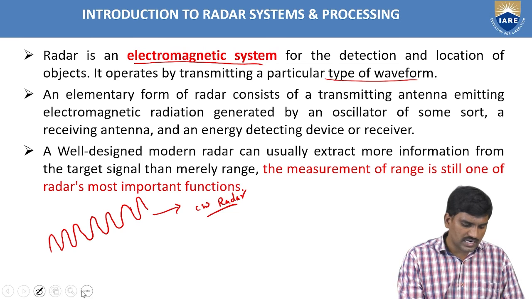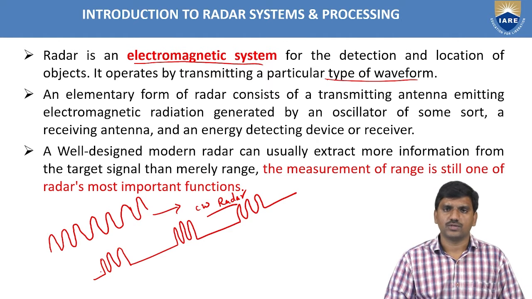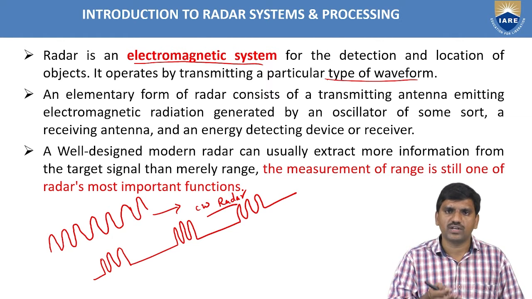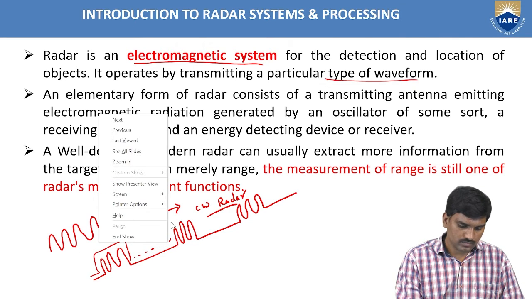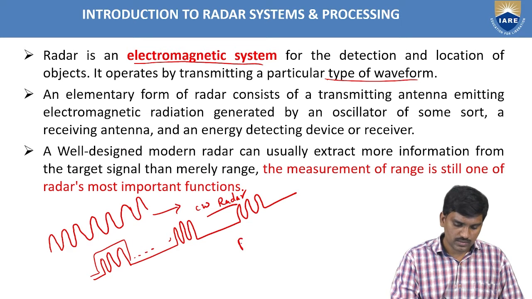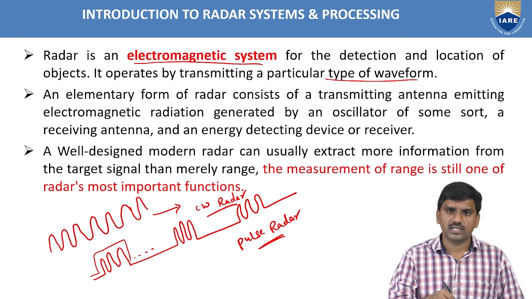For example, when the signals are passing like this, these are pulse radar. The formation of sinusoidal signals will look like pulses. So this is pulse radar. Depending on the type of signals, we have two types of radars: continuous wave radar and pulse radar.